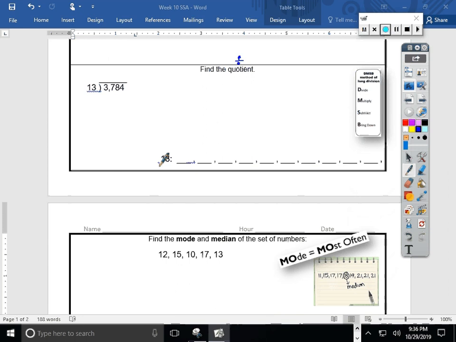13 times 1, 13. Check your chart or think. 13 plus 13, 26, plus another 13, 39, plus another 13. Oh, it just got real. Well, 39 plus 10 would be 49, plus 3 more, 50, 51, 52. I'd get 52 there. Let's try again. I'll add another 13. Oh, 65. I'll add another 13. 78.